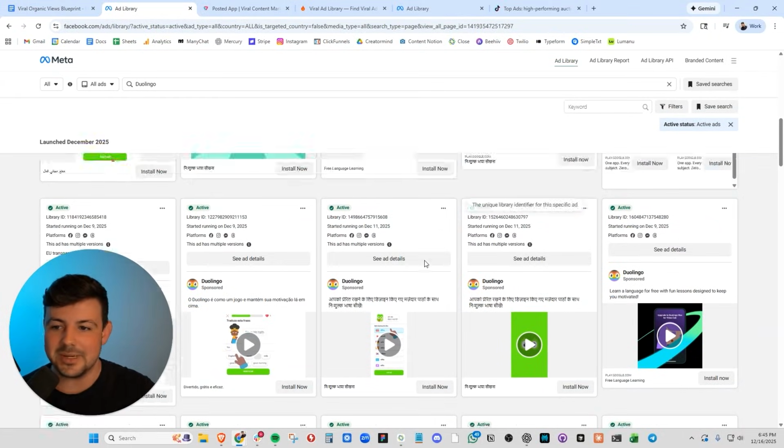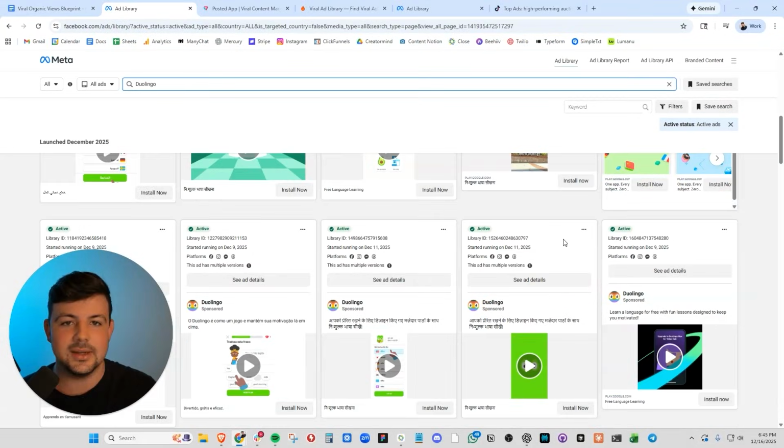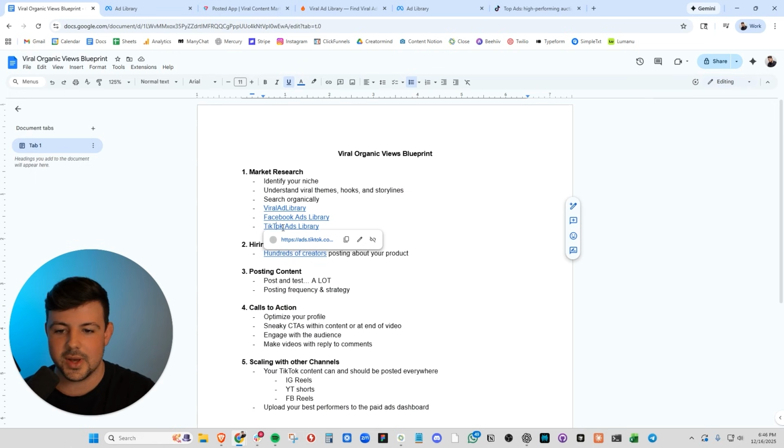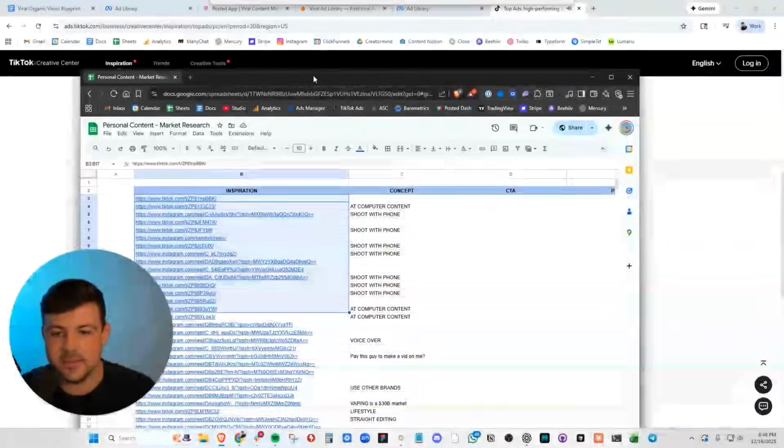You can type in any company, type in your competitors, type in people in your niche, and you will see all of their winning content in one page. Cheat code. TikTok also has this. We have the TikTok ads library. You can explore the top ads on TikTok. Add them to your spreadsheet.